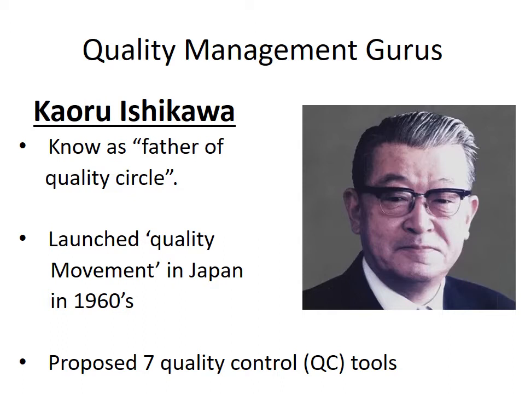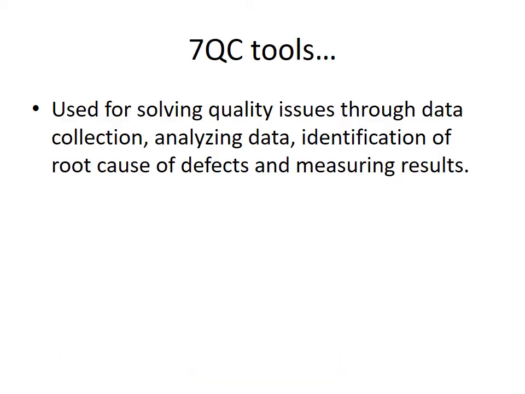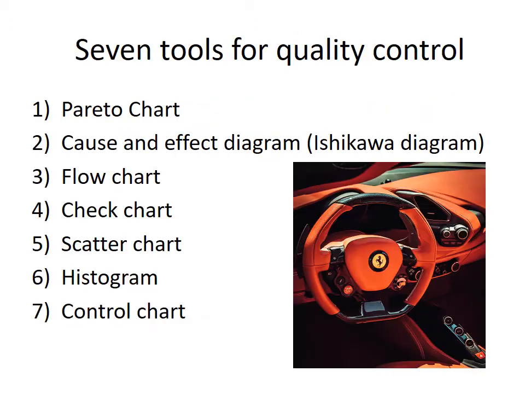He launched quality movement in Japan in 1960. He has proposed 7 quality control tools. Quality control tools are used for solving quality issues through data collection, analyzing this data, identifying the root causes of the defect, and measuring the end results.